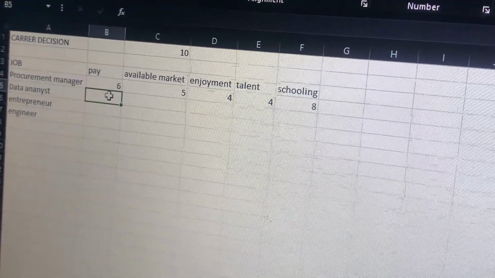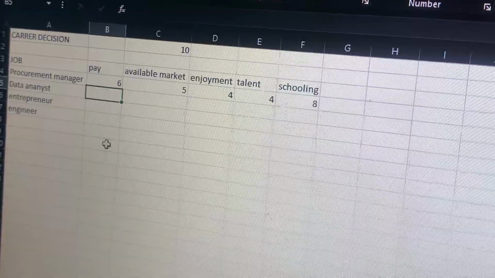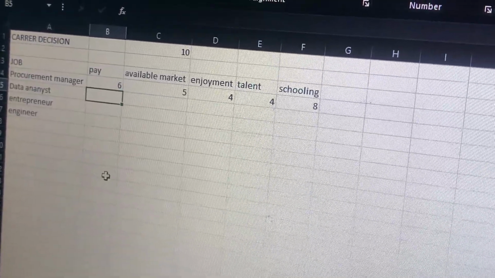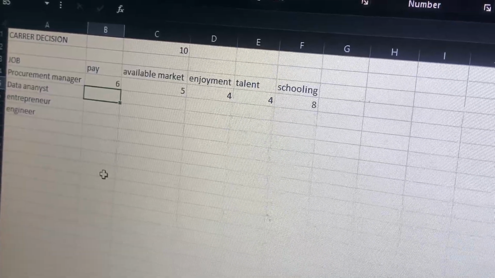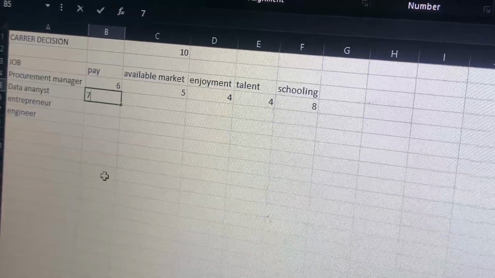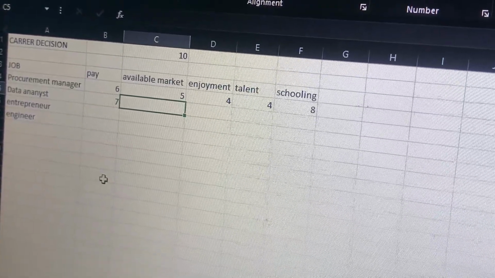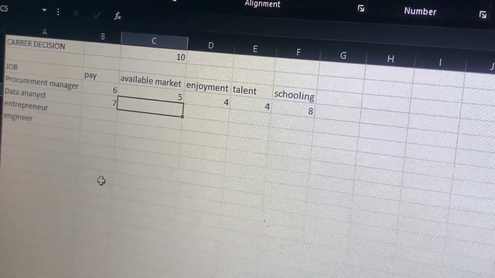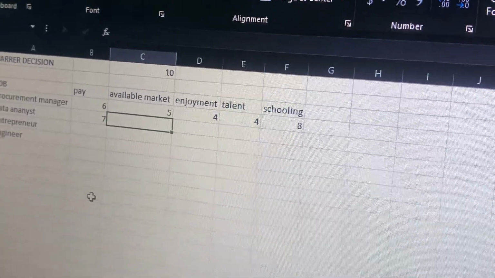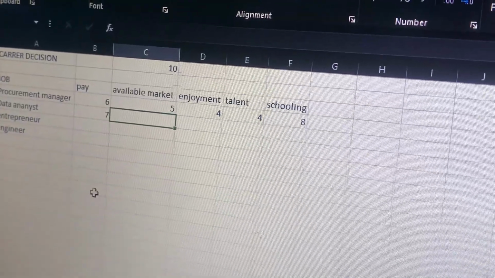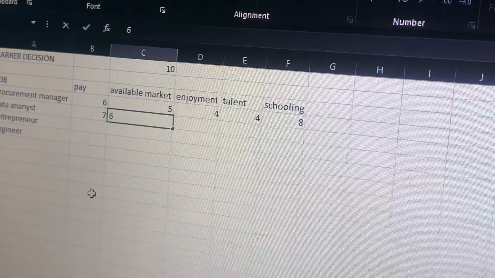Data analyst, upon my research, I have seen that their payments are very high, even at a lower entry. So I will give it a rate of, let's say, 7. Moving on to the available market. Yes, as you become a data analyst, there are available markets there, but it's not guaranteed. So I'll give it a rate of 6.